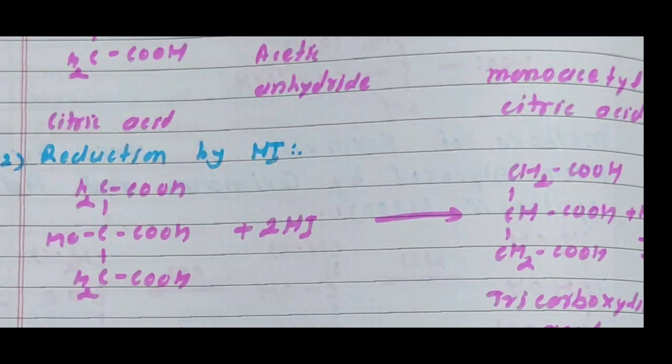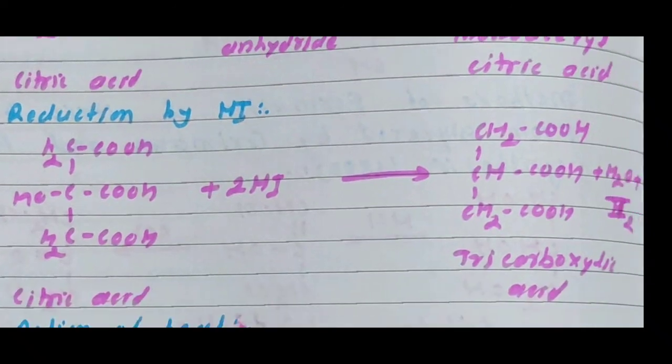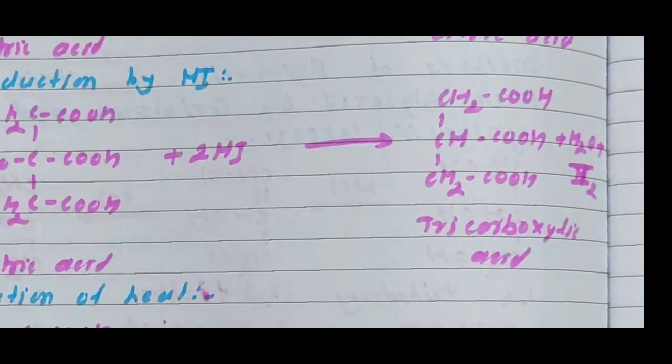Therefore, citric acid, CH2COOH, COH, COOH, CH2COOH, reacts with 2 molecules of HI, or in the presence of hydrogen iodide, and citric acid is reduced to a tricarboxylic acid. The structure of the tricarboxylic acid is CH2COOH, CH, COOH, CH2COOH, by releasing 1 water molecule and 1 I2 molecule. This means citric acid undergoes reduction, forming a tricarboxylic acid. This is the second reaction of citric acid.